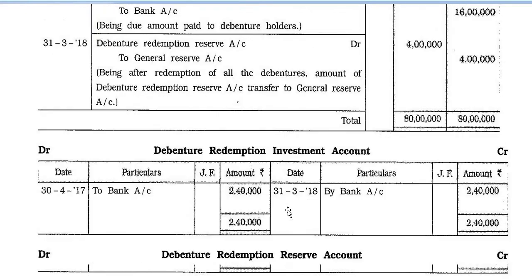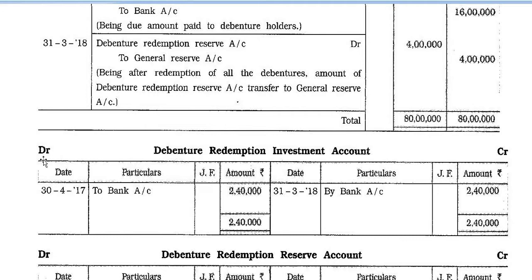Now we prepare the debenture redemption investment account. Debit side: date, particular, journal folio number and amount in rupees. These 4 columns are there. And credit side also has 4 columns: date, particular, journal folio and amount.